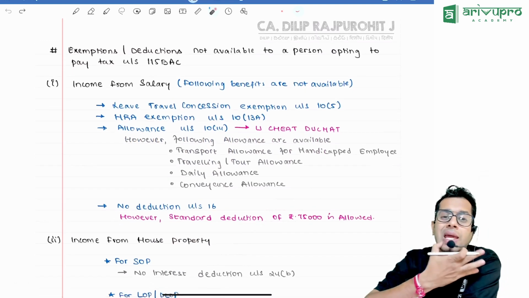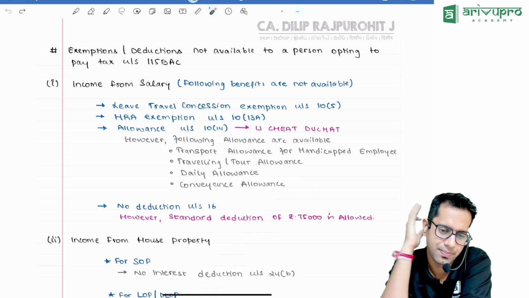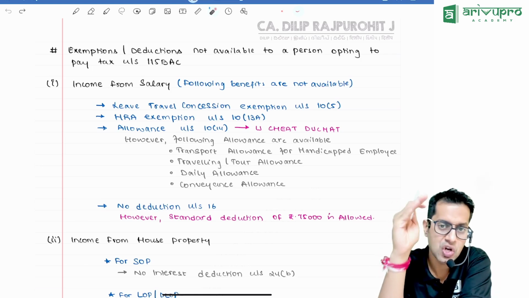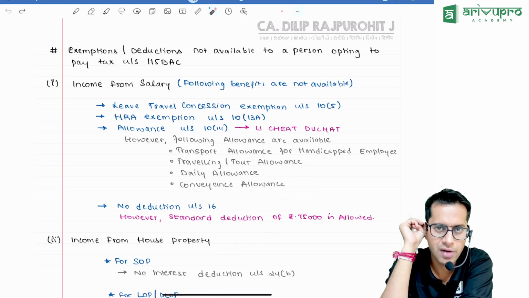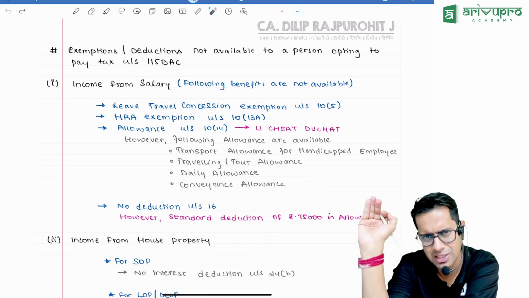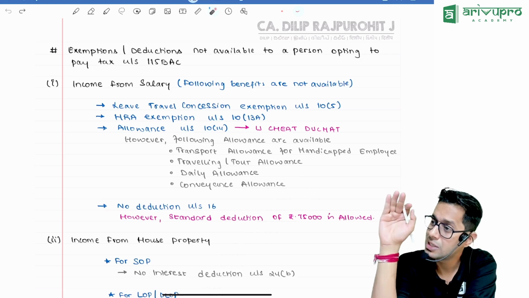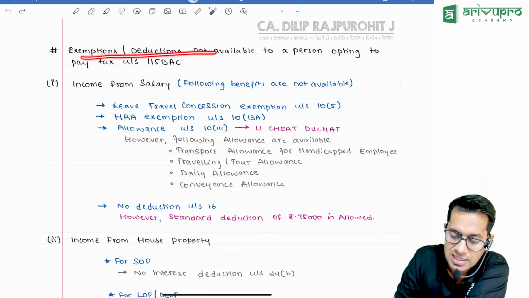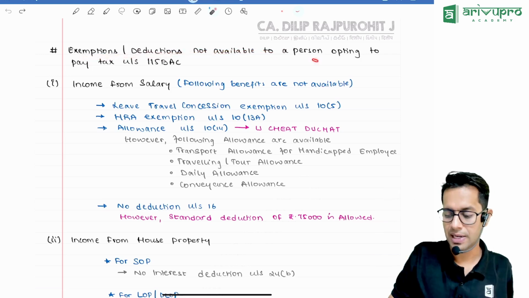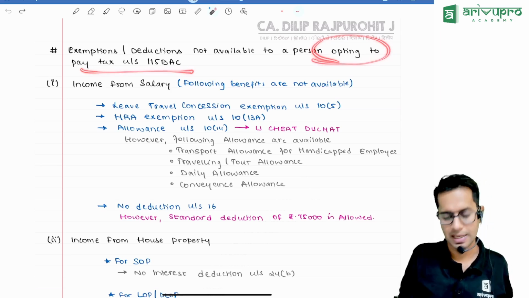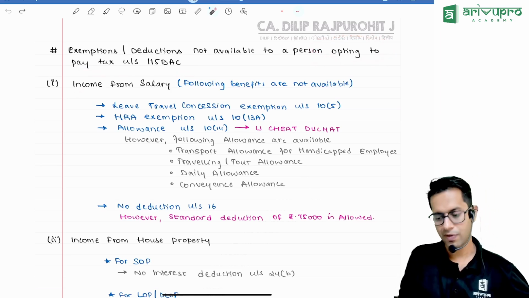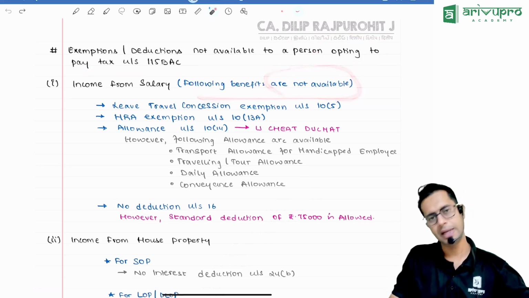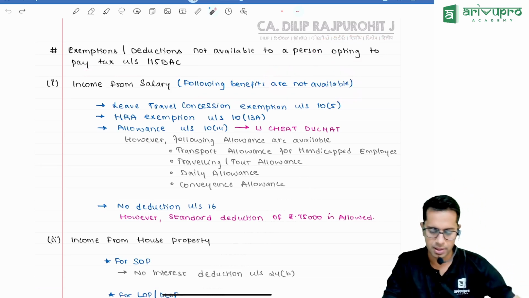Now, if I follow 115BAC, there are a lot of benefits which they are going to take away from you if you opt for 115BAC. In the respective chapters we have discussed that, but now we are discussing all those points in a consolidated way. Exemptions or deductions not available if a person is opting for 115BAC. Under income from salary, the following benefits will be taken away from you. They will not be available.